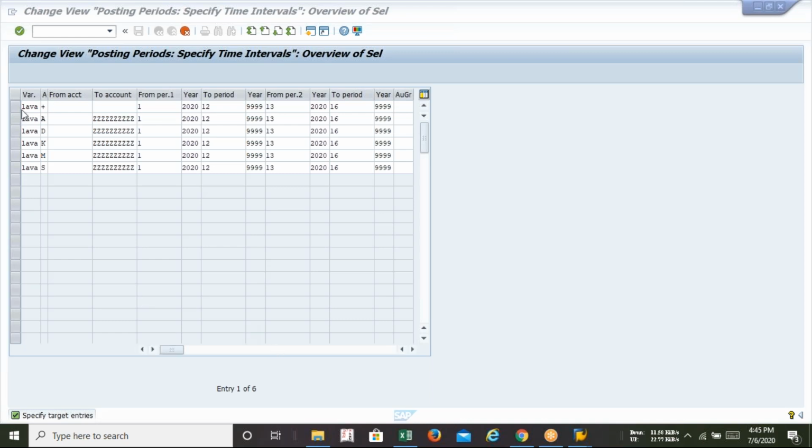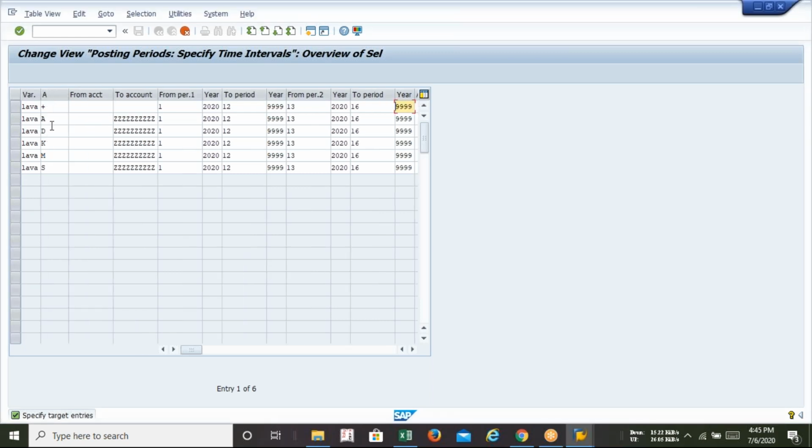Yes. Lava is my posting variant. Boys and girls, please listen to me carefully. Lava is my posting variant. That's why I am replacing this with my Lava posting variant. These are the standard number ranges, I mean standard code plus ADKMS, universally accepted in SAP. From account blank to 10 times Z means the infinity range. Whatever accounts or however many accounts you are going to post, you can.